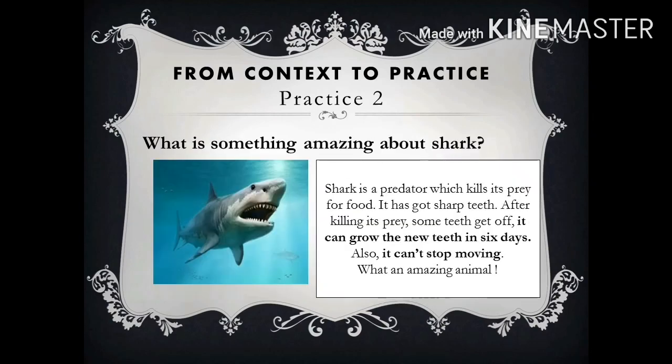Practice 2. What is something amazing about shark? Shark is a predator which kills its prey for food. It has got sharp teeth. After killing its prey, some teeth get off. It can grow the new teeth in 6 days. Also, it can't stop moving. What an amazing animal!